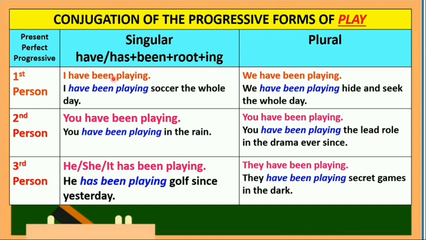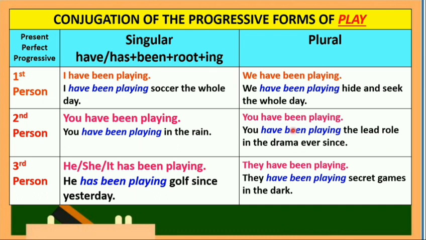Pag nasa third person singular, sa present perfect progressive, ang helping verb natin ay palaging has. Hindi pwedeng gamitin ang have. Our example is, he has been playing golf since yesterday. Sa plural naman, ang ating subject ay they, kasi tayo ay plural na, marami ito. And then, ang helping verb natin ay have. Hindi pwedeng gamitin ang has. Kasi itong has, ginagamit lang sa third person singular. Our example is, they have been playing secret games in the dark.